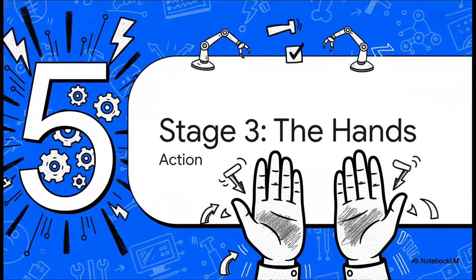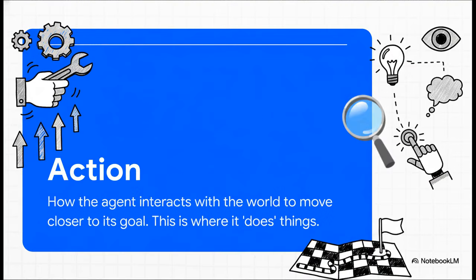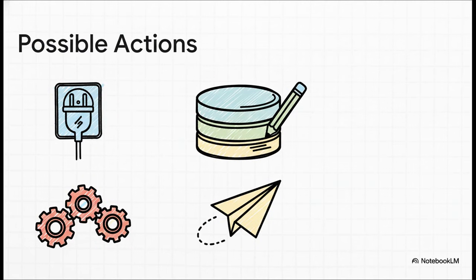So, our agent has perceived and it has reasoned. Now it's time for the final piece of the loop, stage 3, action. You can think of this as the agent's hands. This is the moment where all that internal thinking finally meets the real world. An action is any step the agent takes to execute its plan and actually make progress toward its goal. This is where it does stuff. And these actions can be incredibly varied. It could be plugging into an external tool. It could be writing new information to a database. Maybe it triggers a whole automated workflow, or maybe it's as simple as sending a quick message or a notification.